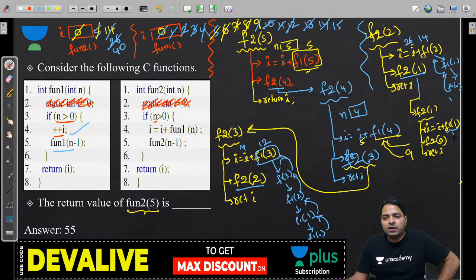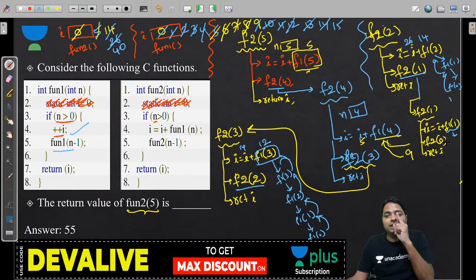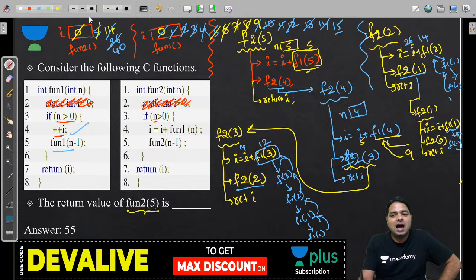And F1 of 1, actually I was calling, look at that, even I did all of them correctly. In the last minute I am making the mistake because I am calling F2 recursively. Yeah, F1 of 1 made it 15, then F1 of 0 will return that I value, here it is 15. I was doing it in the wrong place, that is 15. 15 plus the previous I value 40, 40 plus 15, 55.